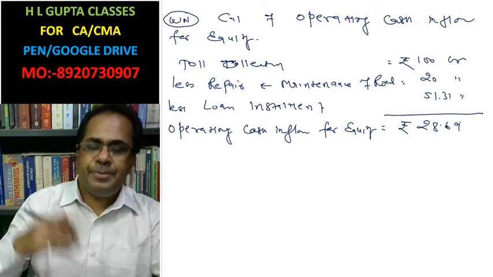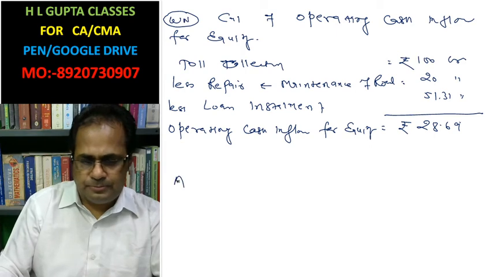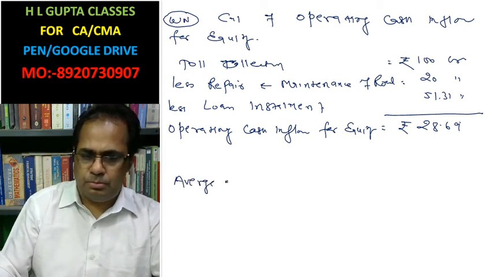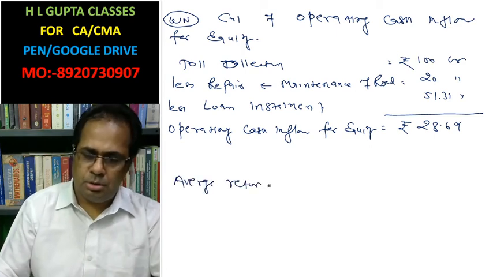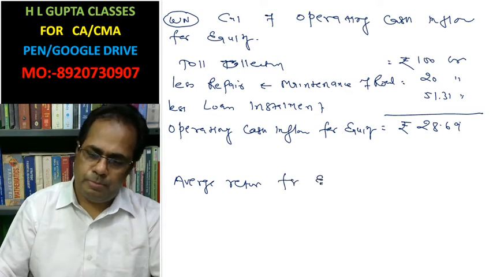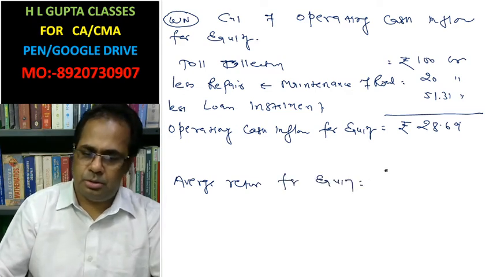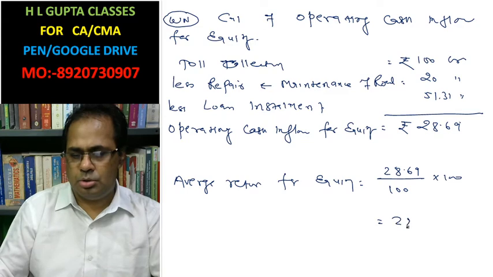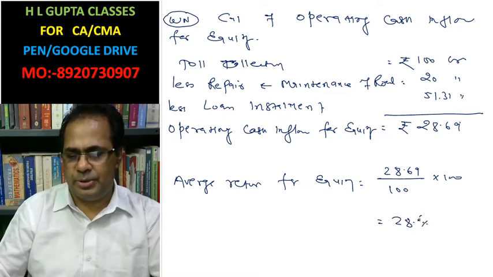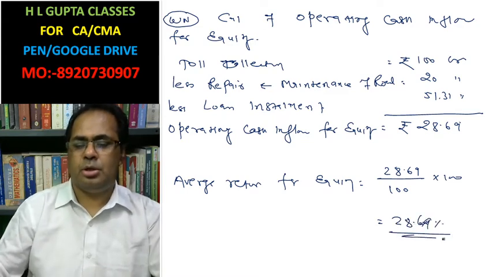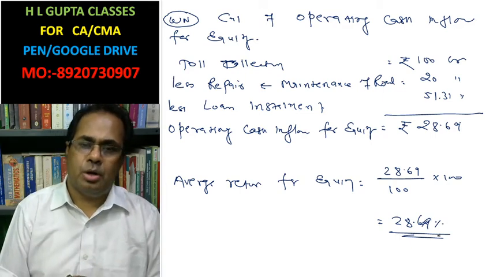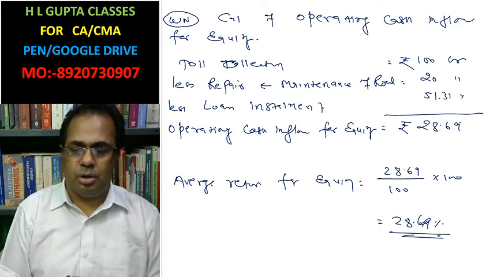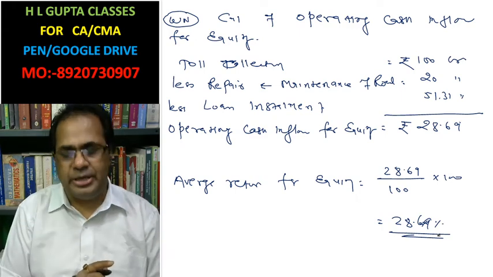Now, average return for equity is 28.69 out of investment 100, that equals 28.69%. It means 28% will be the nearby IRR for the equity.